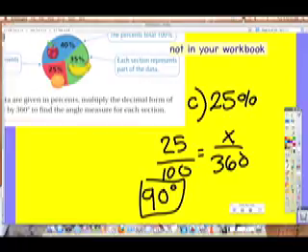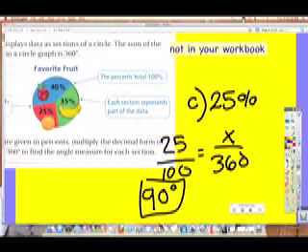Then what was the apples? 144. Okay, 144. Pause. Which one was supposed to be the biggest? Okay, is it the biggest? I always check that because sometimes I'm like, wait, that doesn't make any sense. Dang it, I probably did something wrong. That's totally fine to check those ones.